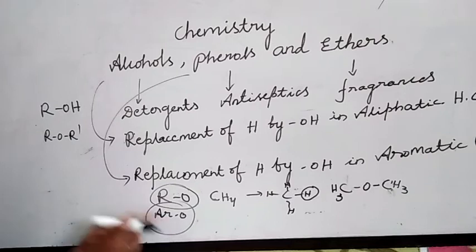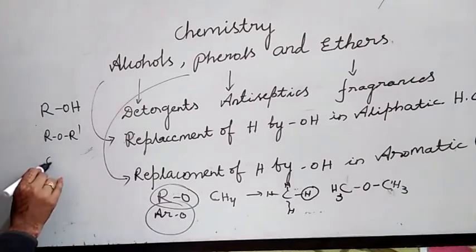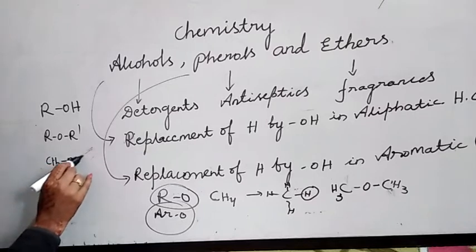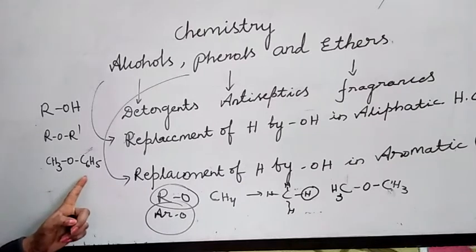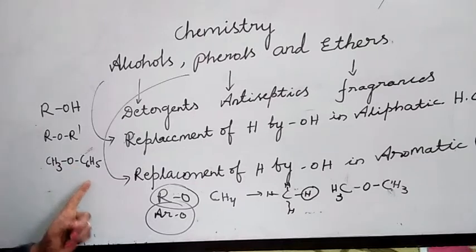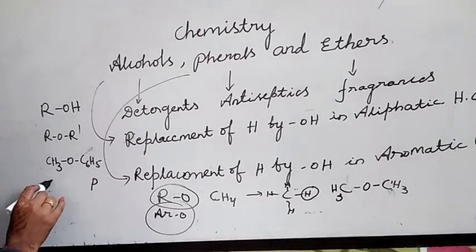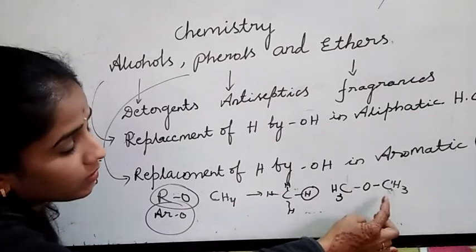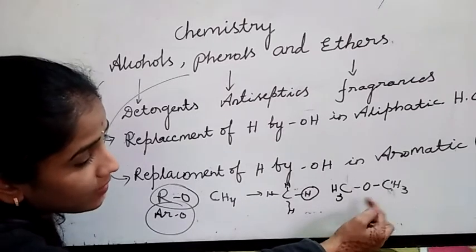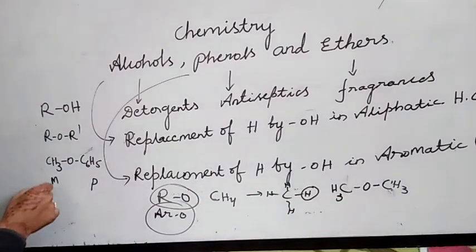If I take an aryloxy group like CH3OC6H5, this is aryloxy, right? Aryl means aromatic hydrocarbon, C6H5, phenyl ring. Which is the first letter? M. Methyl phenyl ether. This is dimethyl ether because both R and R dash are the same. So this is dimethyl ether, and this is methyl phenyl ether.